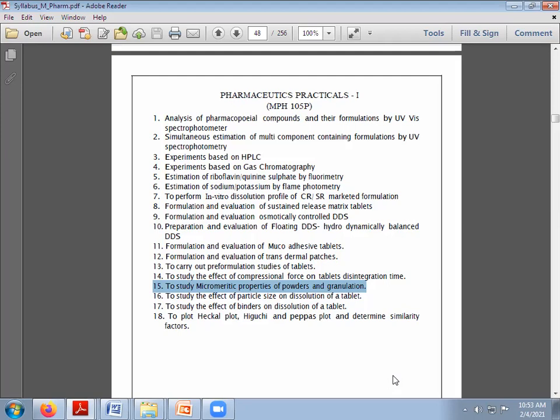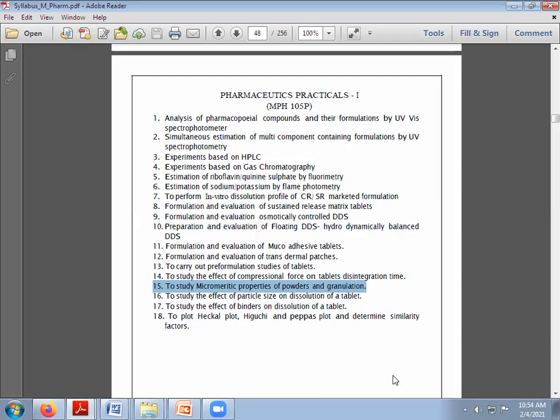If we have to determine a smaller particle size, we go for the Coulter counter or zeta sizer. Some big instruments are there, and they are very costly, and we use them to study particles in the nanoscale. In routine work we go for sieve analysis and microscopic analysis. We have a trinocular microscope at our college, so you can use it. Here you can get the images of those particular granules on your laptop, so it will be very easy to do this practical.